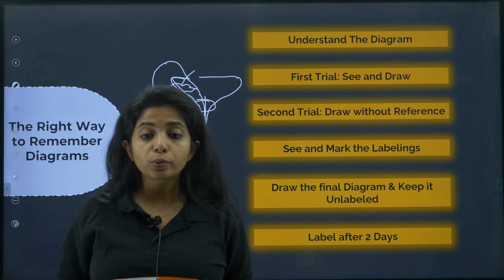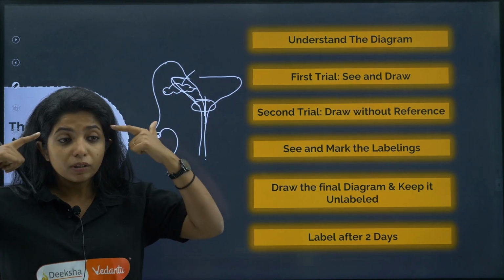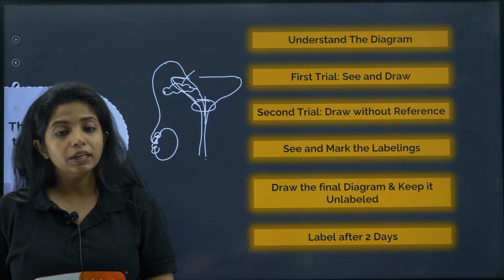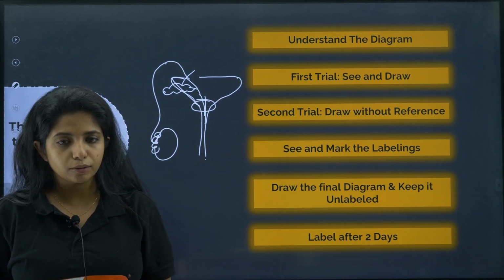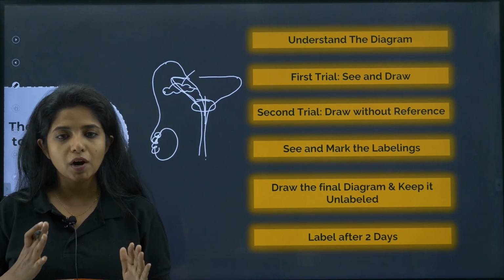Now when you label it after 2 days, you would be recollecting things. You will think about it and then you will label it. And if at all you are not getting it, then use the reference, that is your NCERT textbook. So this is how your labelings and your diagrams will be really strong.